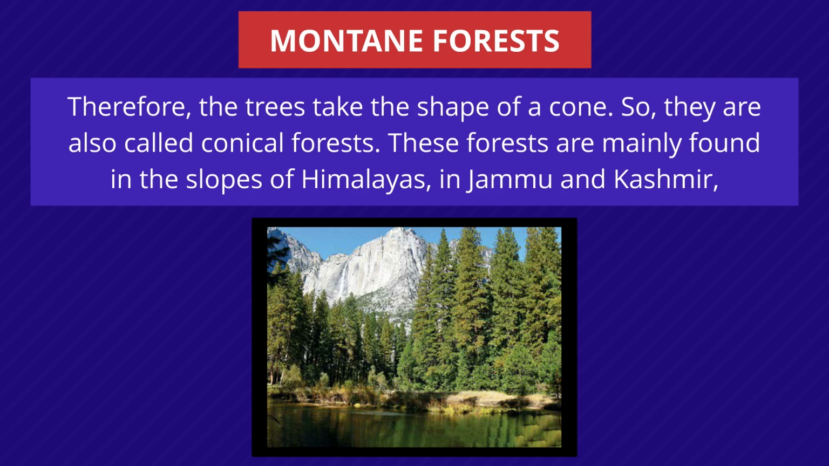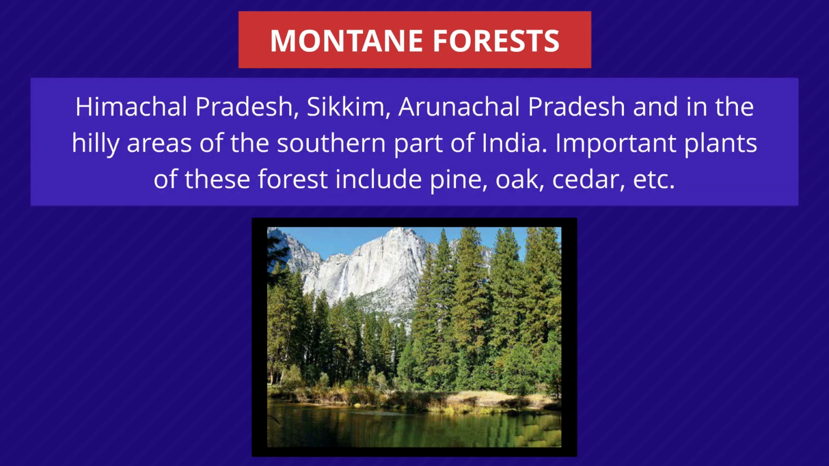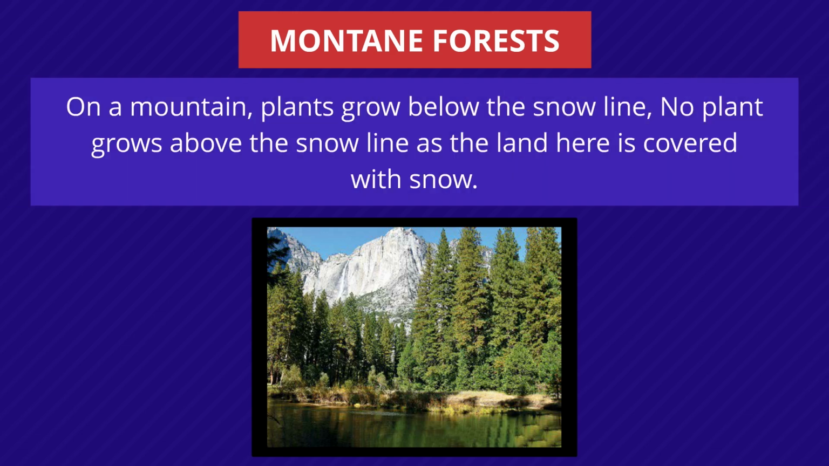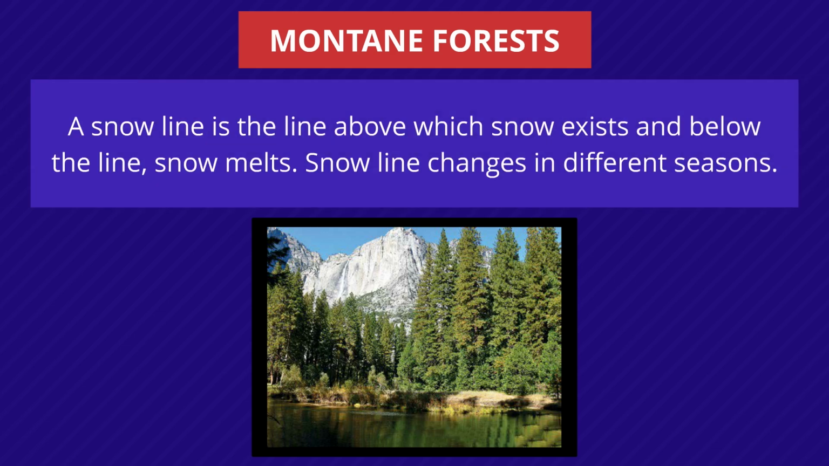These forests are mainly found on the slopes of the Himalayas, in Jammu and Kashmir, Himachal Pradesh, Sikkim, Arunachal Pradesh, and in the hilly areas of the southern part of India. Important plants of these forests include pine, oak, cedar, etc. On a mountain, plants grow below the snow line. No plant grows above the snow line, as the land here is covered with snow. A snow line is the line above which snow exists, and below the line, snow melts. Snow line changes in different seasons.